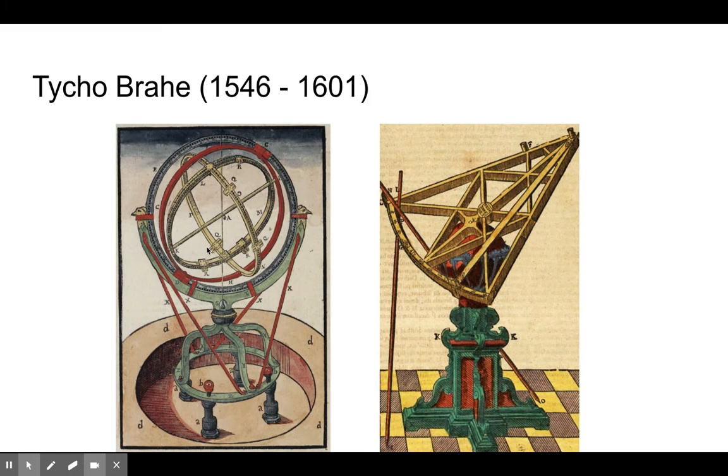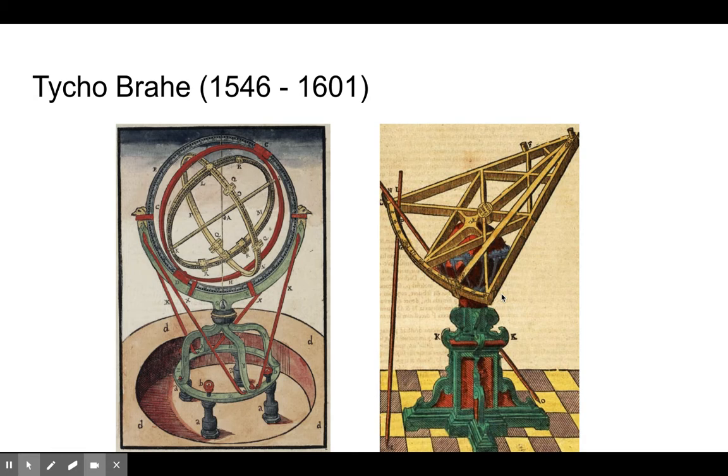Well, actually, the devices had been created in the past. The thing on the left is known as an astrolabe. It is used for measuring angles around a sphere, because we talked about that spherical geometry from before. And this device on the right is called a sextant. The sextant can also be used to measure angles for locating the stars.